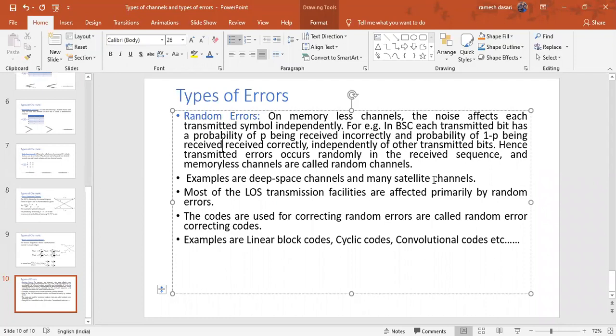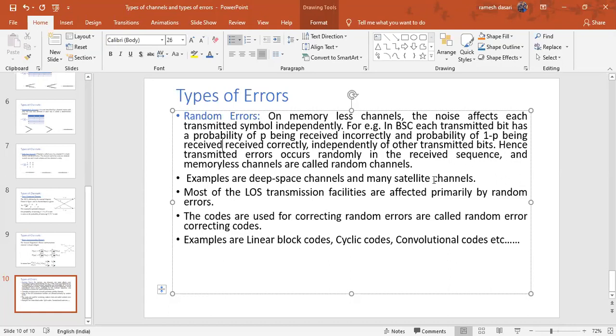Clear about this? Here definition of random error. What is the meaning of random channel? What are the examples for random channels? Which transmission is primarily affected by the random errors? What is the meaning of random error correcting codes? What are the examples for random error correcting codes? Clear about this?